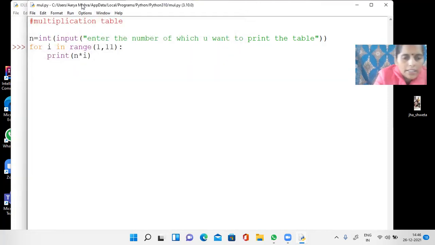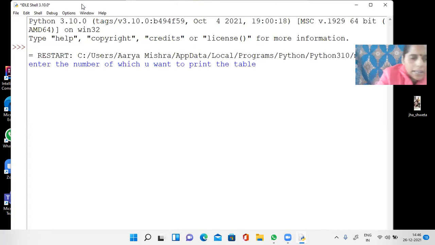Run it. Enter a number. Let us suppose I am entering 5. So see, 5, 10, 15, 20. The multiplication table of 5 came. But I want to print it as 5 into 1 is equal to 5. I want to print like this. Now see how I will do that.